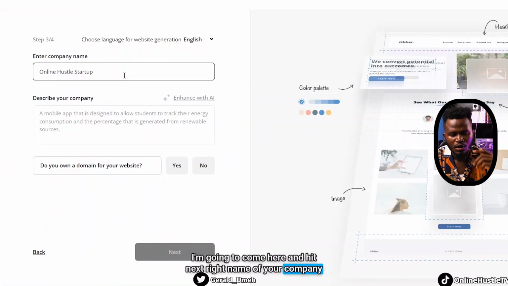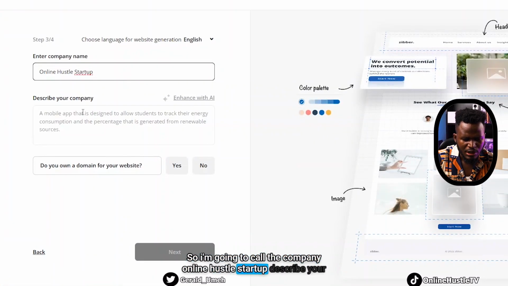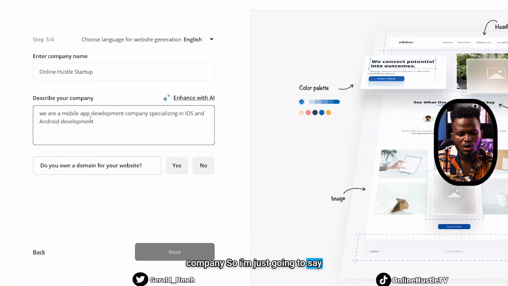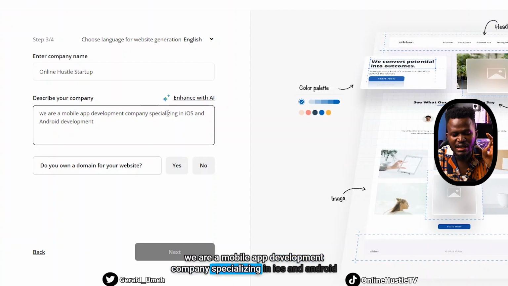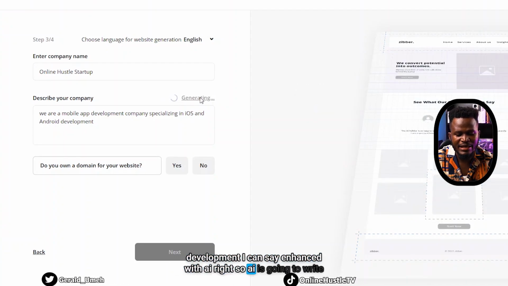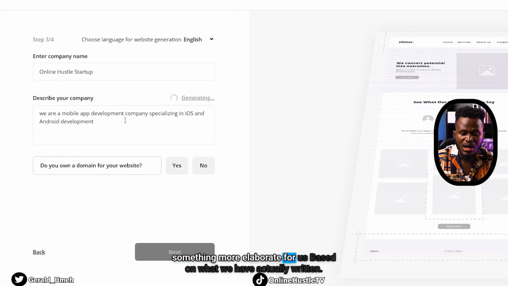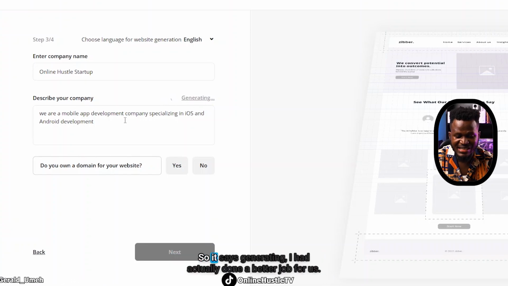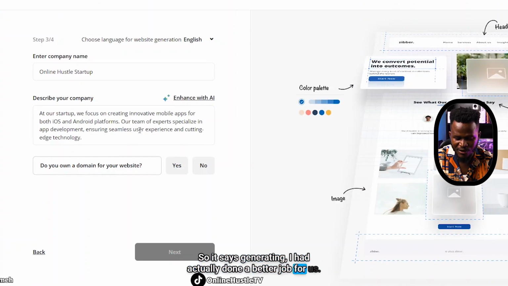Name of your company. So I'm going to call the company Online Hustle Startup. Describe your company. So I'm just going to say we are a mobile app development company specializing in iOS and Android development. I can say enhance with AI, right? So AI is going to write something more elaborate for us based on what we have actually written. So it says generating, and it has actually done a better job for us, right?